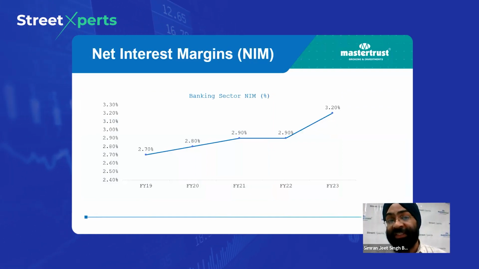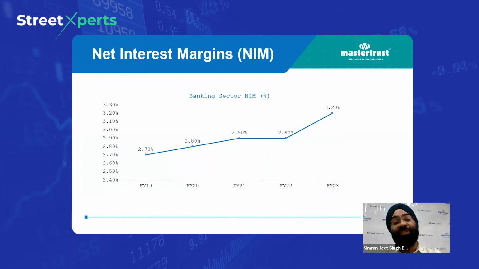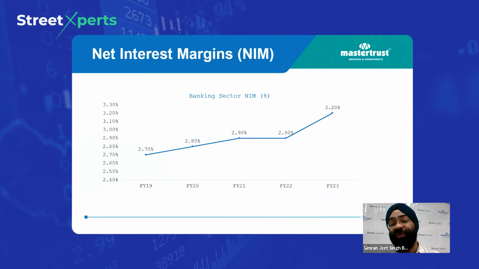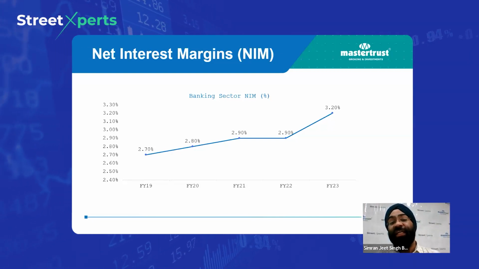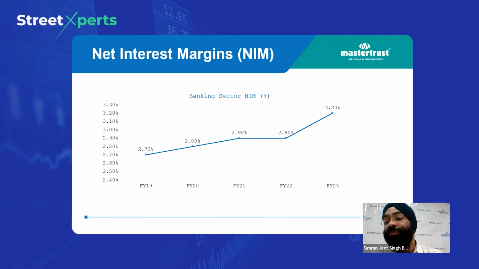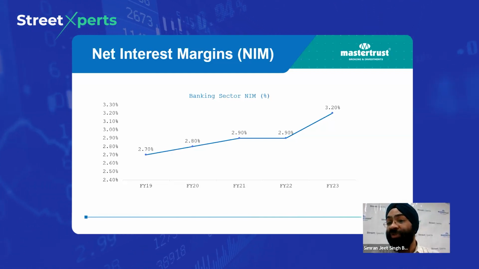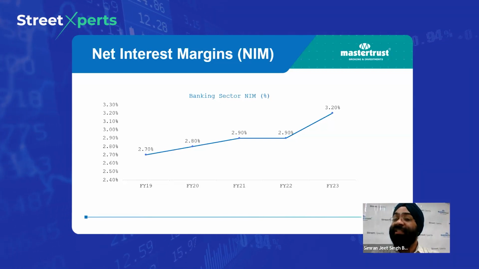This is the net interest margin for the banking sector as a whole. And as you see, it continues its upward trajectory from FY19 to FY23. In FY19, it was 2.7%, and in FY23, it was at 3.2%. So we can clearly say that the banks are earning well, and their net interest income is also increasing with the increase of the net interest margin.